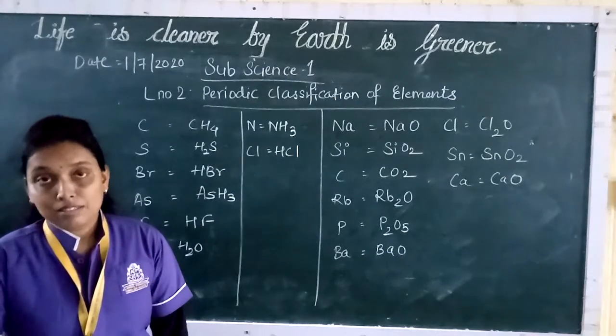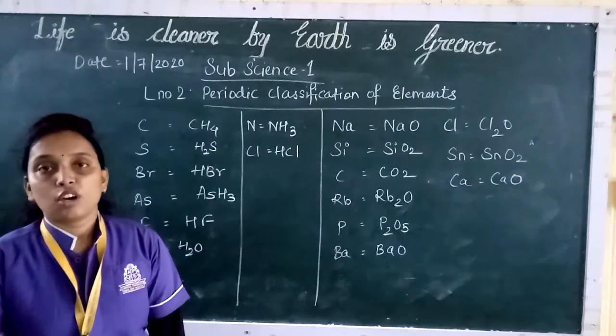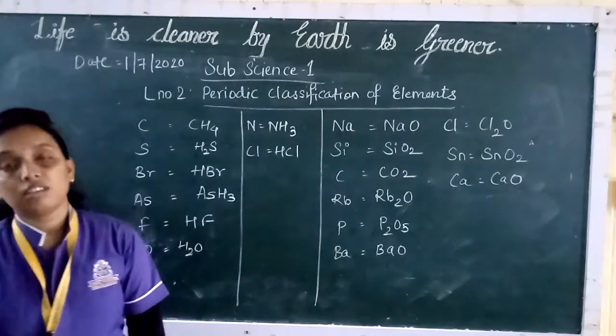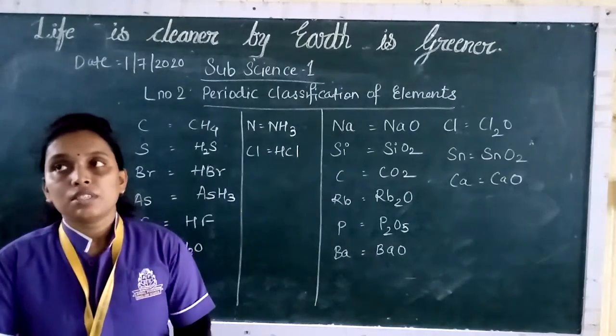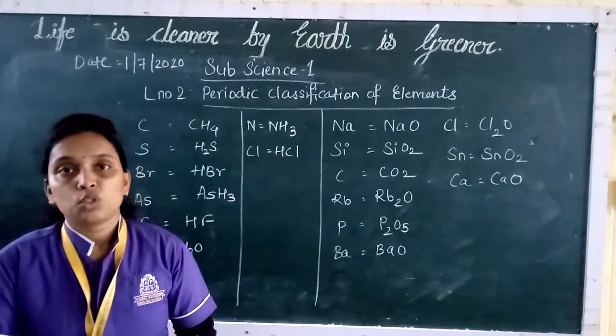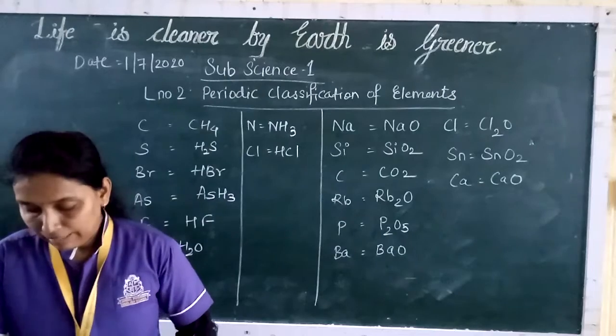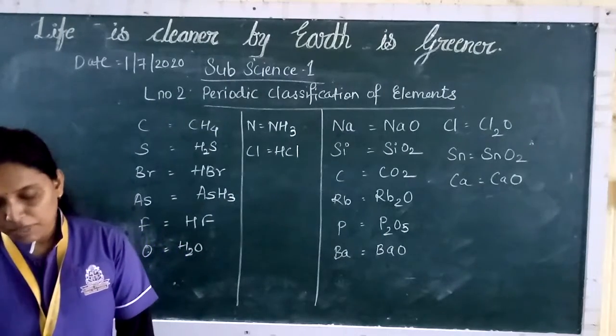Now, as there were demerits in the Mendeleev periodic table, there were some modifications which were done later. So we'll see that. Now we'll see the modern periodic law.